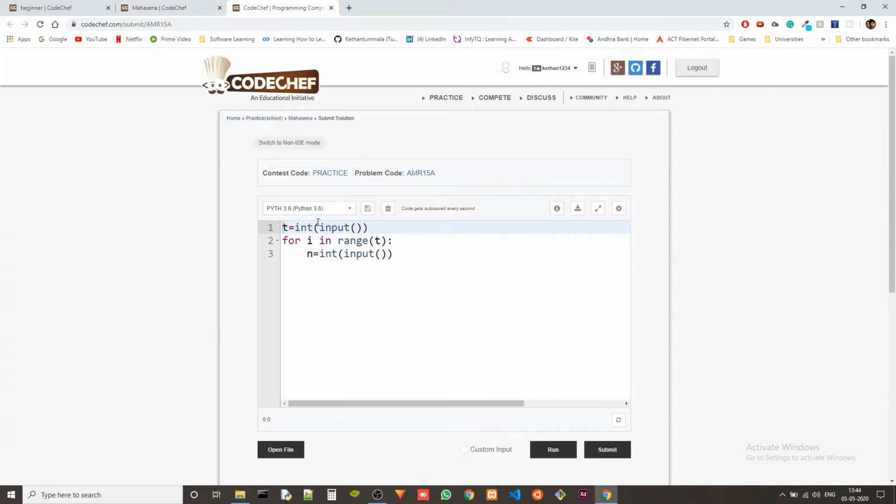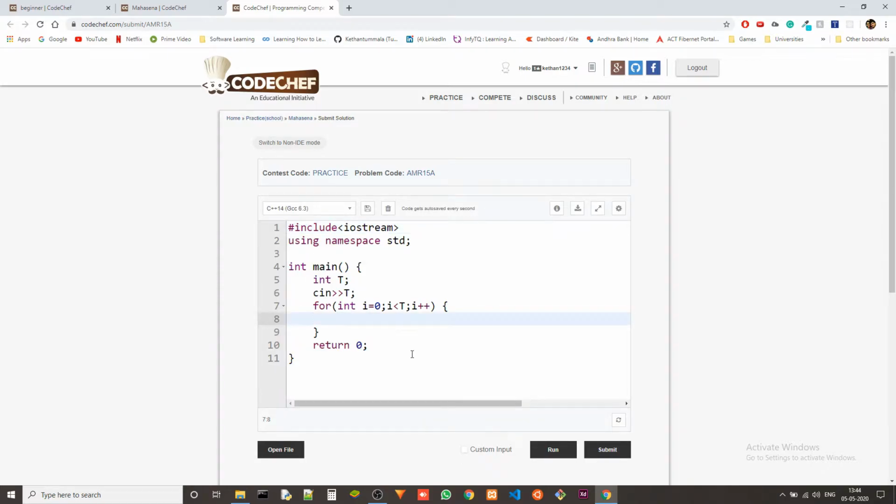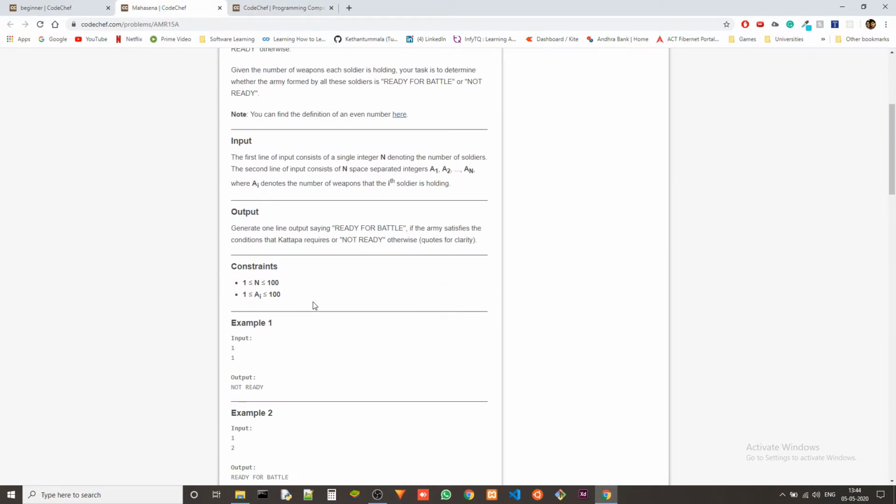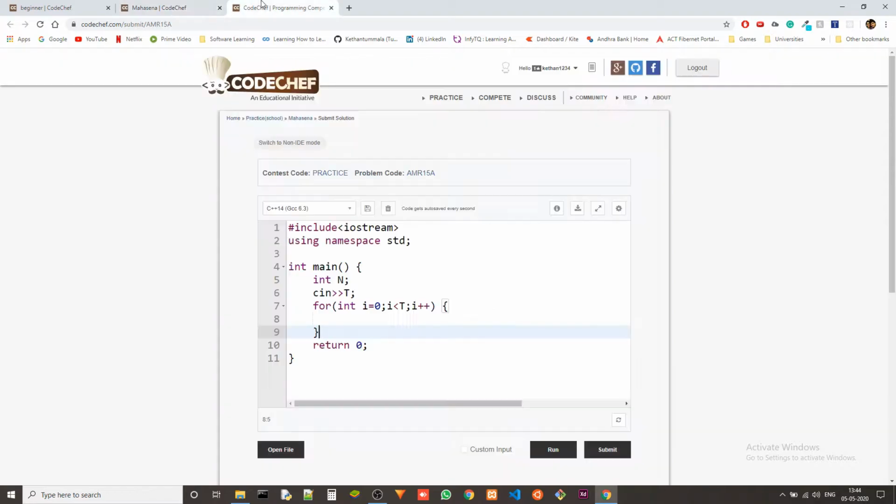Let me just take the input first so that we can talk about the problem a little bit more. This is just for test cases, but since we are not taking test cases, we can actually use it as the n value, because we need a loop here, because we'll be given a list of numbers, which will be the number of weapons each soldier is holding.